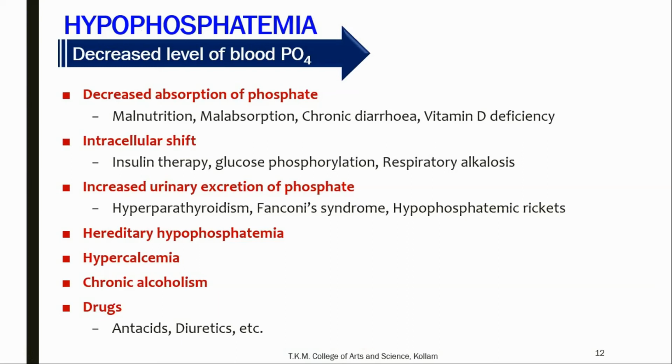in hyperparathyroidism and Fanconi syndrome. It is a rare disorder of kidney tubule function that results in excess amounts of glucose, phosphate, potassium, uric acid, etc. being excreted in urine. Similarly, hypophosphatemic rickets also causes the increased urinary excretion of phosphate. Other reasons are hereditary hypophosphatemia, hypercalcemia, chronic alcoholism, and certain drugs like antacids, diuretics, etc., which may cause the decreased level of blood phosphate known as hypophosphatemia.